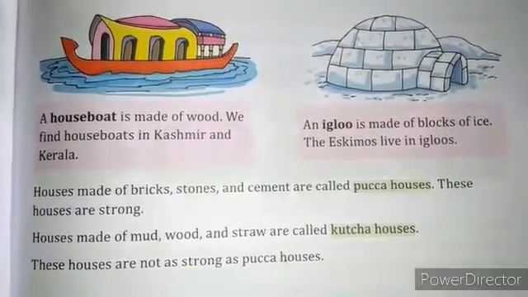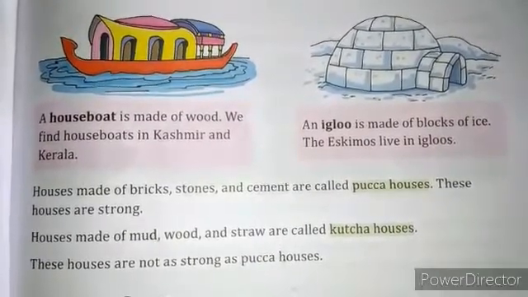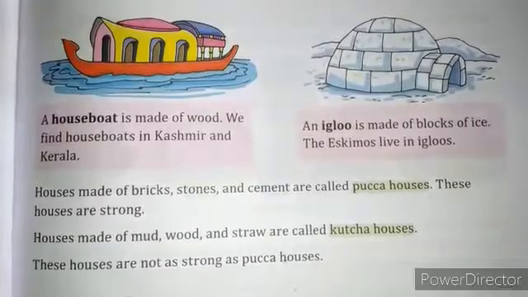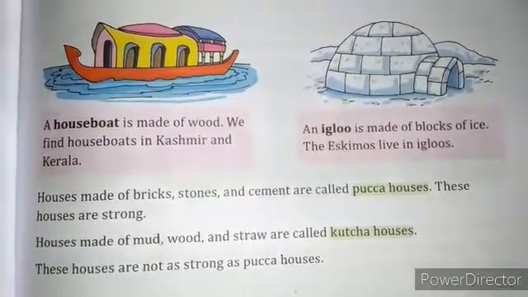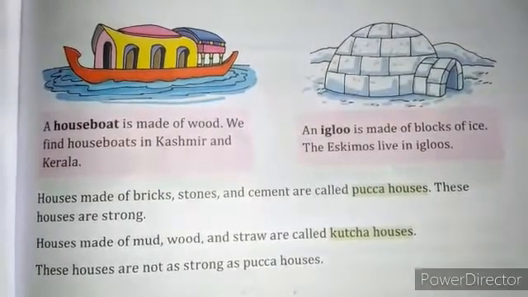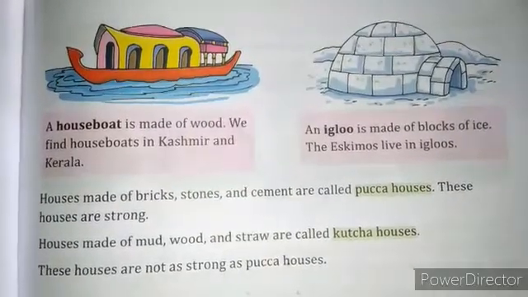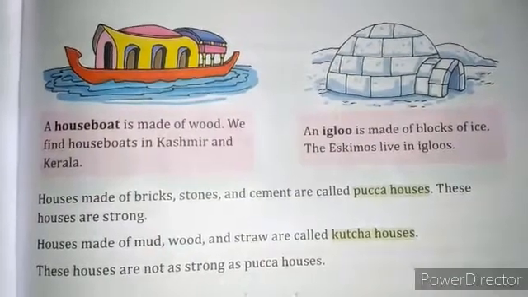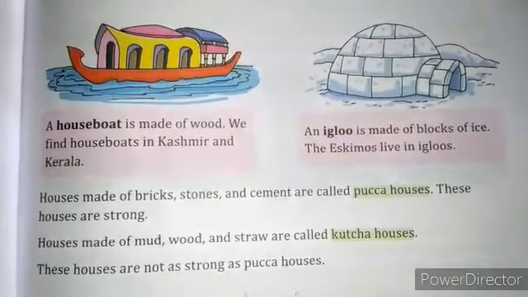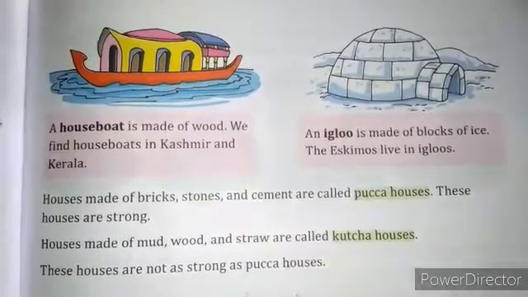There is a big difference between these two, because in the pakka house the materials needed to make the houses are bricks, stone, cement, which make the house very strong, which protects them in each and every weather climate. And the kacha house is not so strong as the pakka house. They are very weak, and they can easily break down, and when a heavy storm or heavy rain occurs, they suddenly fall down because they are very weak. So for making a house, we should always try to make a pakka house, because the materials used for making pakka houses are very strong. They protect us from many types of weather.